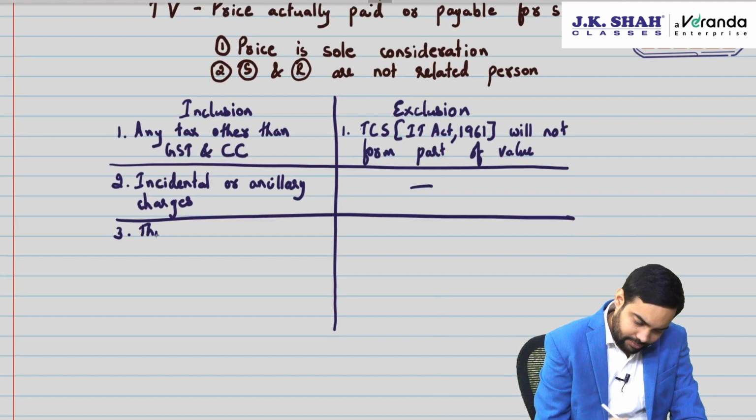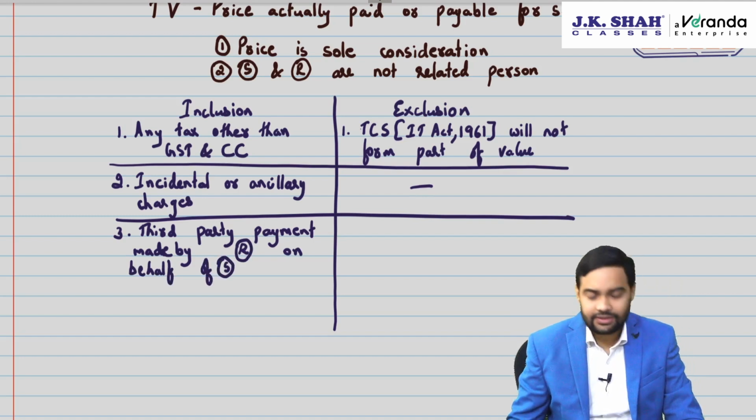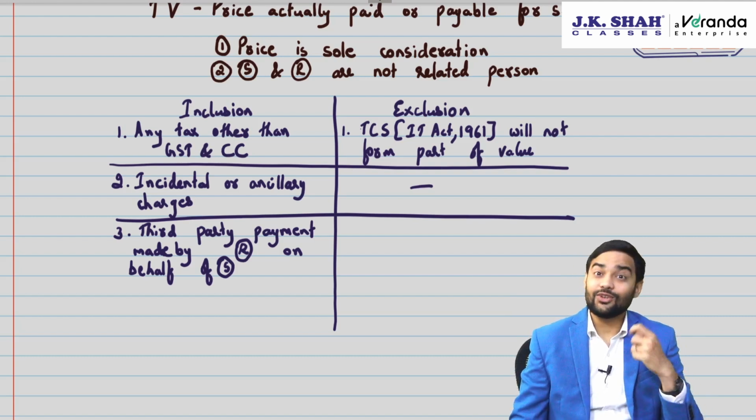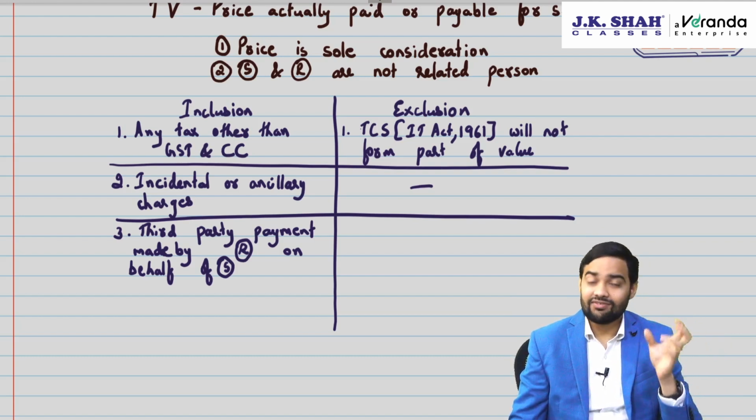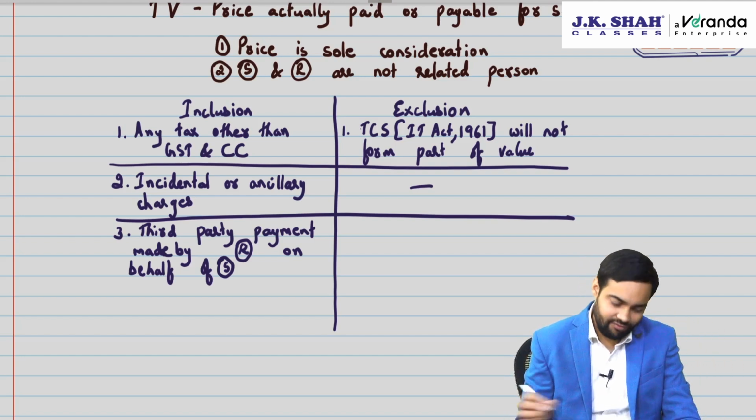Then we have third party payment. Third party payment which is made by the recipient on behalf of the supplier. Say suppose the supplier says that you need to pay an additional 2000 rupees to some other person, then that additional 2000 which the recipient is paying to some other person is as good as payment made to the supplier, and hence it will form part of value.